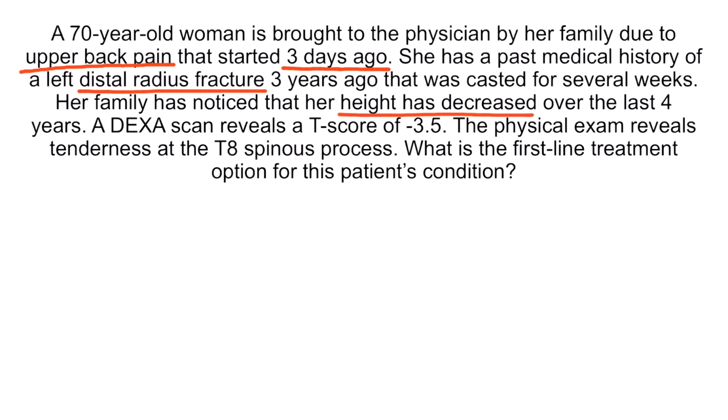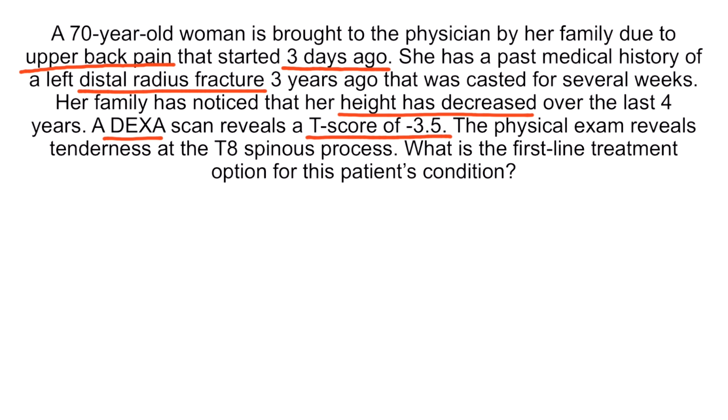Her height has decreased over the last 4 years, and a DEXA scan revealed a T-score of -3.5. A T-score of less than -2.5 is diagnostic for osteoporosis. Acute upper back pain is most likely due to an acute vertebral compression fracture. A decrease in height is caused by multiple acute and chronic vertebral compression fractures over time.